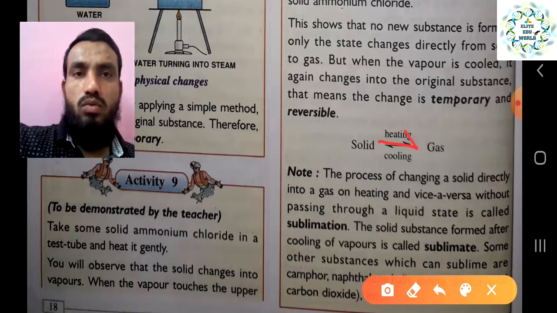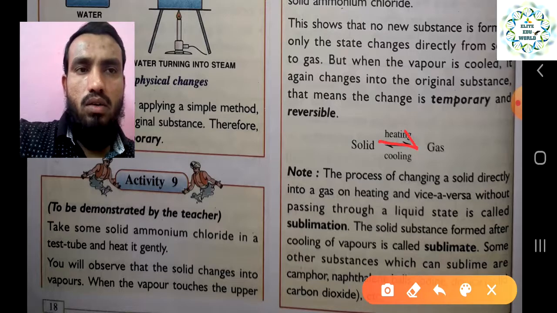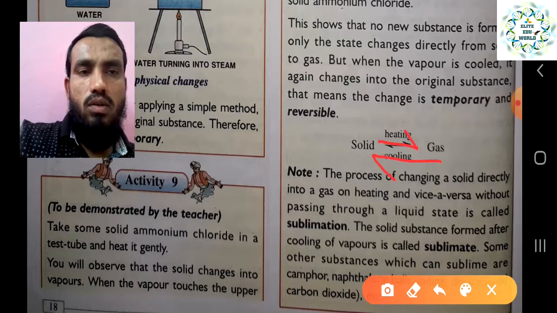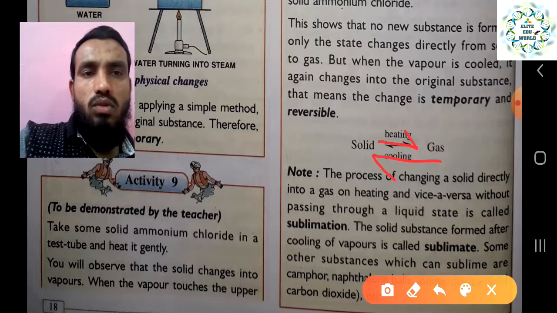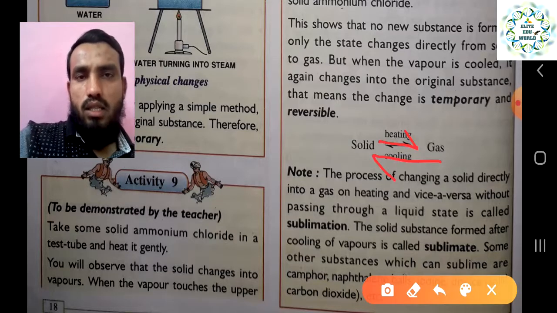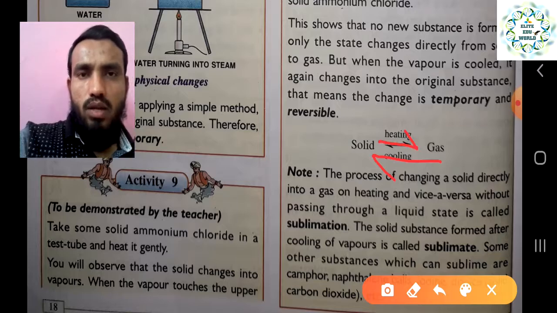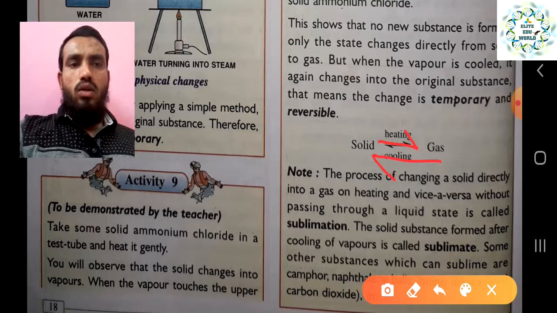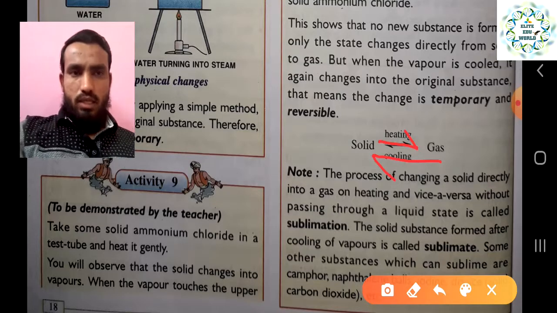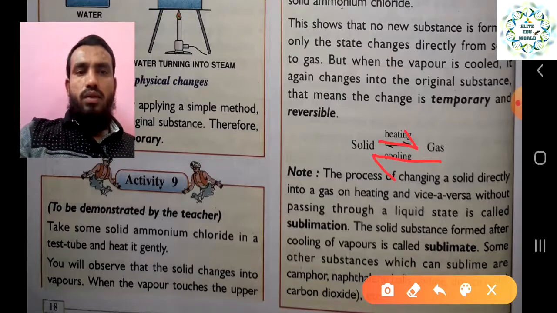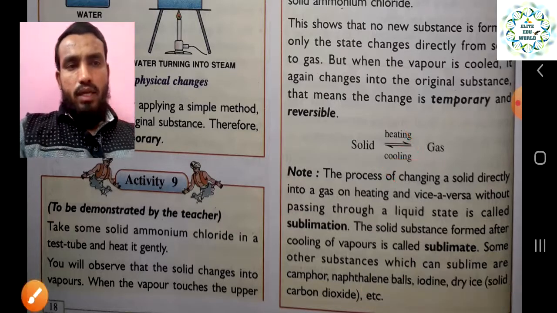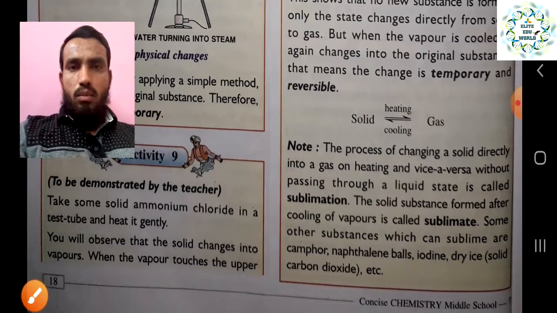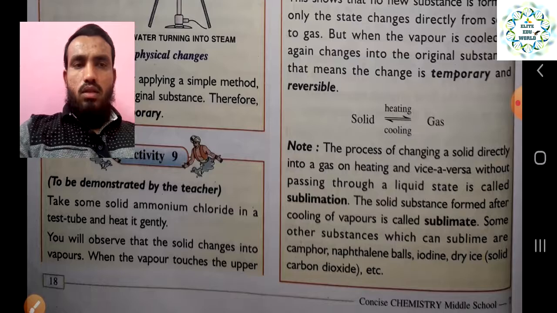It's not going to be converted into liquid first. Then when you are releasing the heat, or we are just cooling it, the gas will convert into the solid form, right? So here what you have to remember is the changing of a solid directly into a gas on heating, or vice versa, when you are cooling, from the gaseous state to the solid state, without passing through a liquid state. It is called sublimation. The solid substance formed after cooling of vapor is called sublimate, right? The whole process is called the sublimation process, but the thing which has changed is called the sublimate, right?